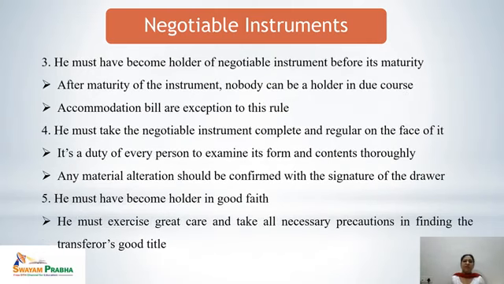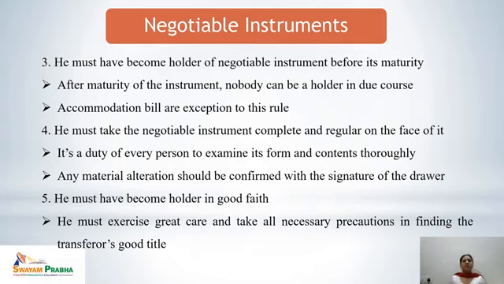Next is, he must have become holder of the negotiable instrument before its maturity. Once the maturity date has arrived, no such negotiable instrument can be transferred and nobody can be a holder in due course. But this is possible only with a single exception, that is in the case of accommodation bills.